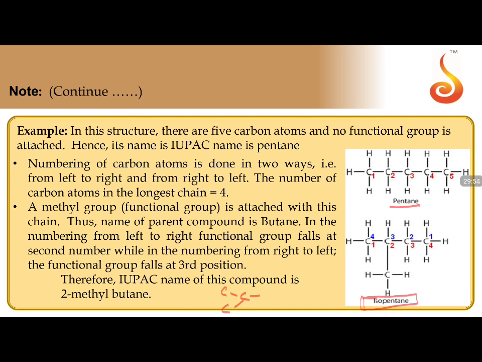Remember, whenever someone gives you a question like isoalkane, that means it is always a common name. Isoalkane is always a common name. Remember this point. Never forget this particular one. Again, I'm writing here. Iso is a word for alkane if they are giving the common name.